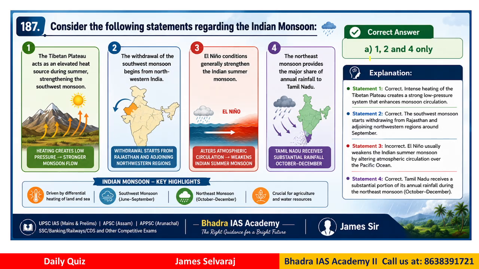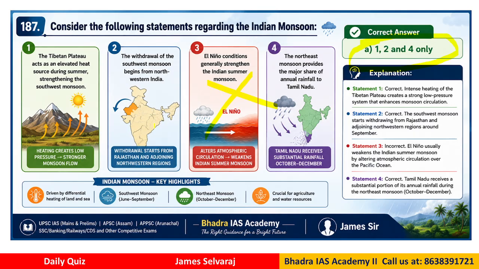So the correct answer is A. Statements 1, 2 and 4 are correct. Statement 3, as I told you, is not correct. Why? Because El Nino effect actually affects our monsoon. It reduces the monsoon, right?